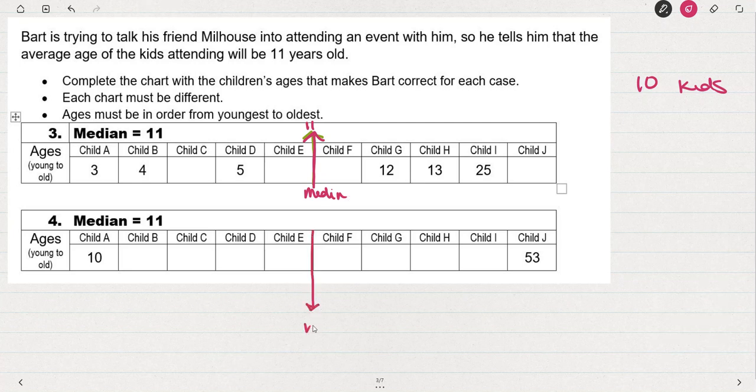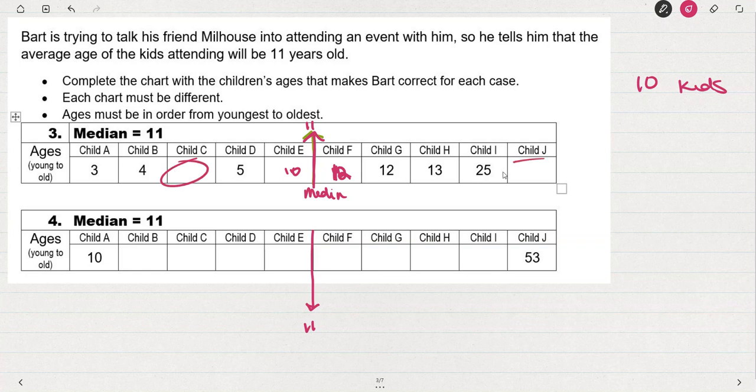There's a number of ways I could do this. I could put 11s on both sides, or I would also get a median of 11 if I put a 10 here and a 12 there. So either of those would work, either 2 11s or a 10 and a 12.